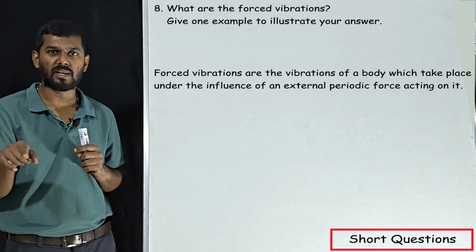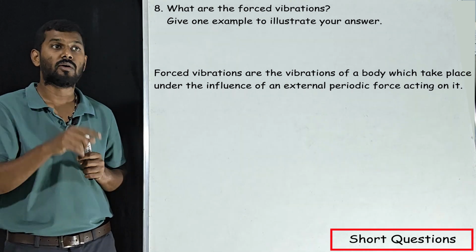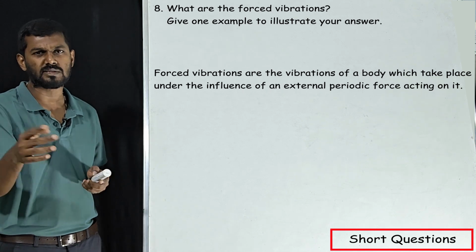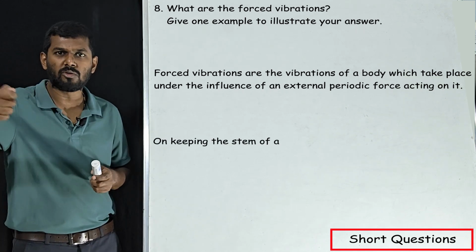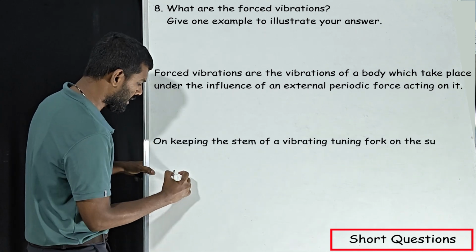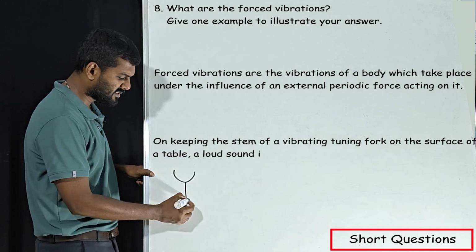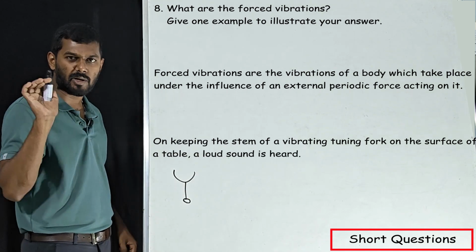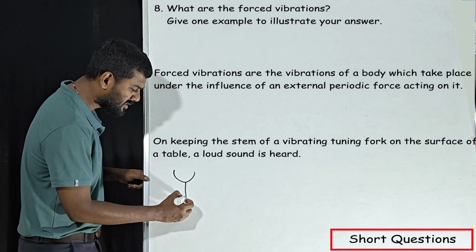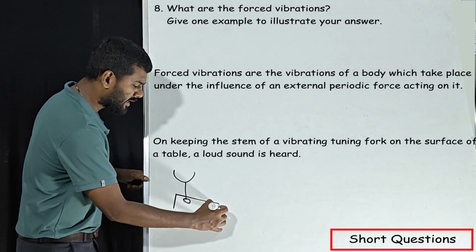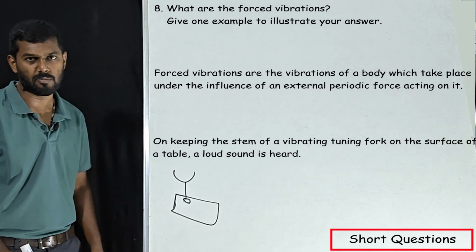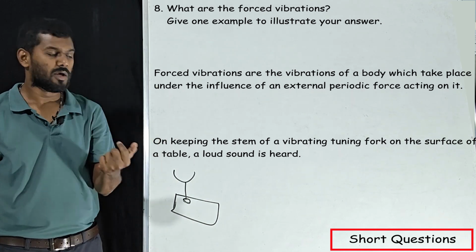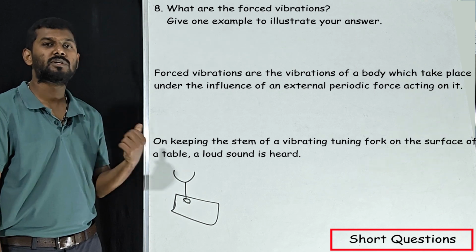But you cannot explain like that. We have to explain with an example. We will take one more example: the stem of the tuning fork. Assume this tuning fork is already vibrating. Now I am going to keep the stem of the tuning fork on top of the table. Now the vibrations will be more. This is an example of forced vibration.